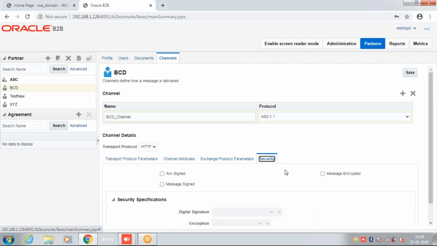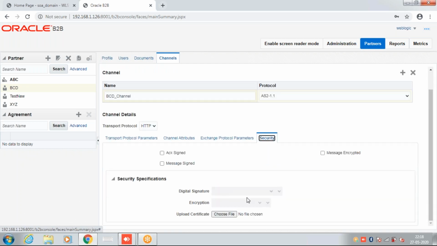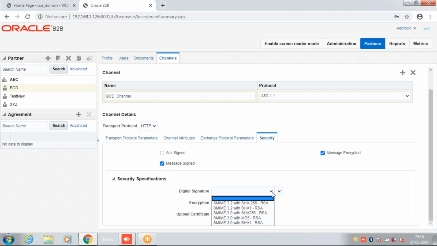Once we get their key, we will upload it, and then we can include the digital encryption here. When it is uploaded to the key store in WebLogic, this option will come, and we can define which encryption will be used for sending the messages. It will encrypt the message if we select this option and message sign. So it will do all the things.